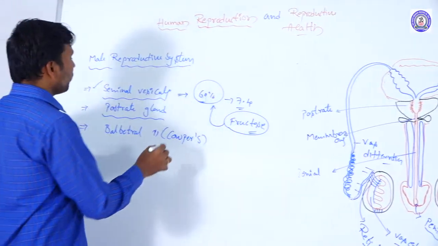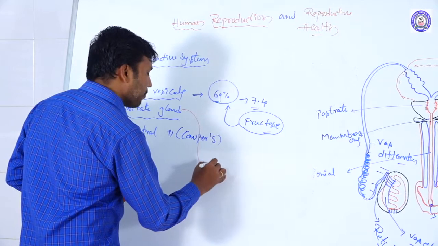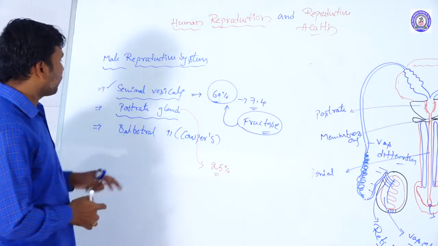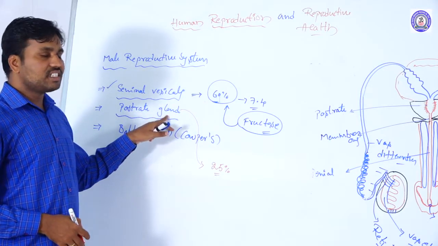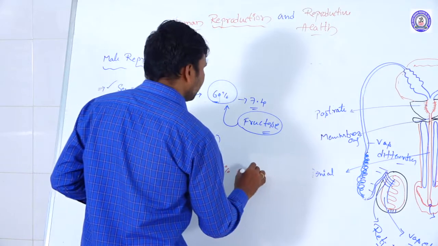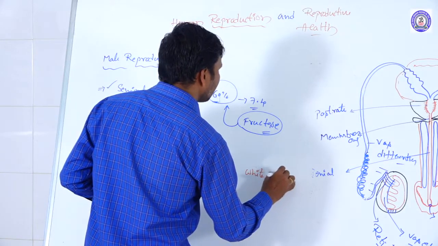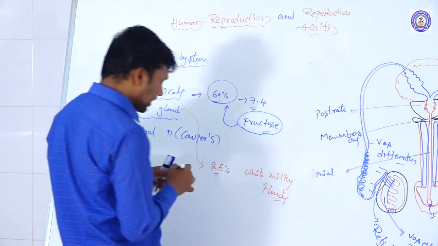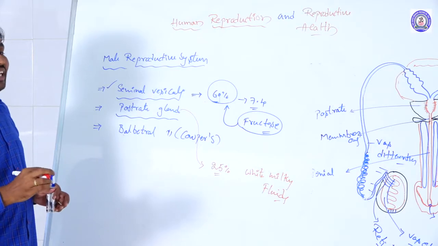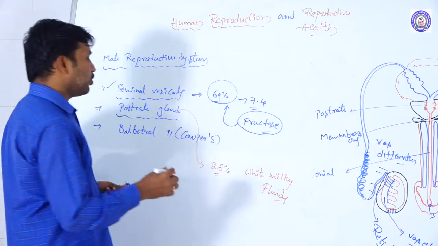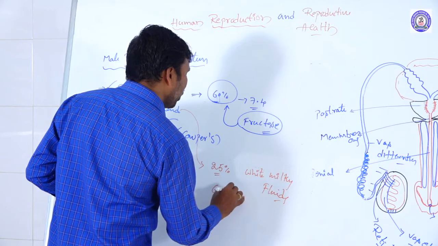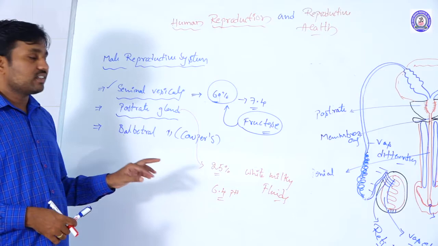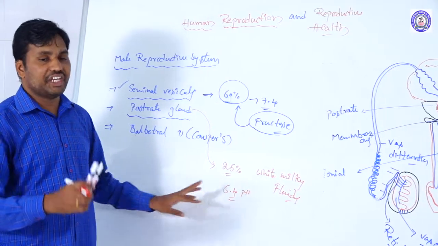And what is the use of the prostate gland? Approximately 25% of the semen is secreted from the prostate gland, and this secretion is a white milky fluid. These secretions have a pH of about 6.4, which means a slightly acidic condition is present.